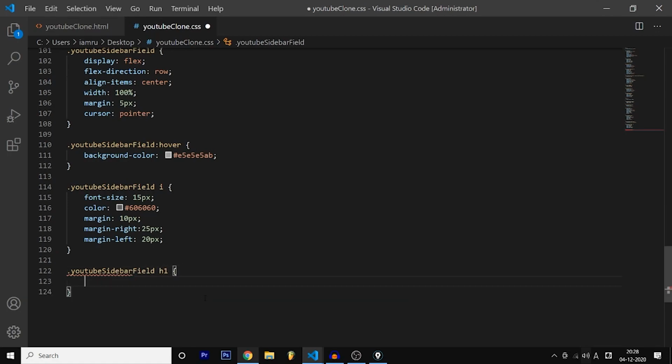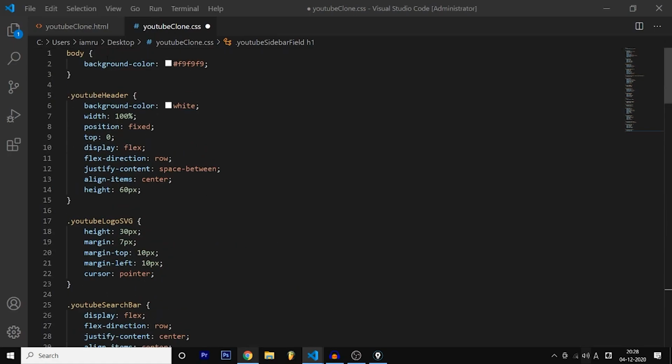Field H1, and your font size is going to be 15 pixels, and your font family is going to be. So what is font family? Font family is nothing but the style of your font, like calligraphy, Arial, and many others. But all of the fonts are not installed on your computer. So how do you use those fonts? In order to use those fonts, Google selected the top fonts and is offering them to you for free. And how do you use them in your websites?